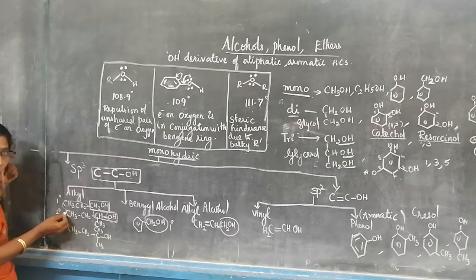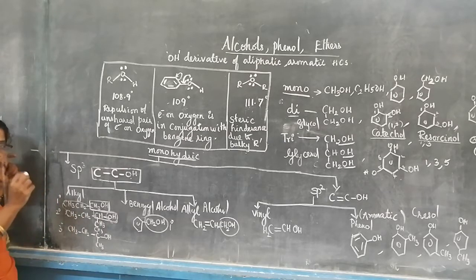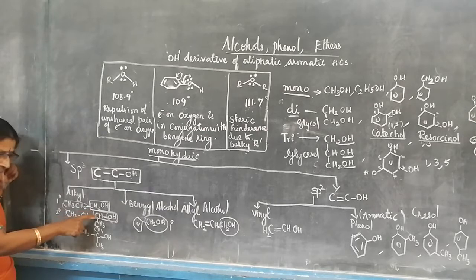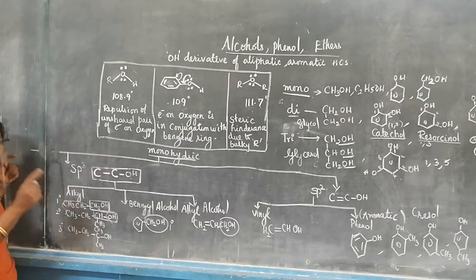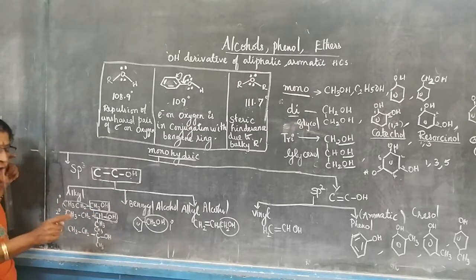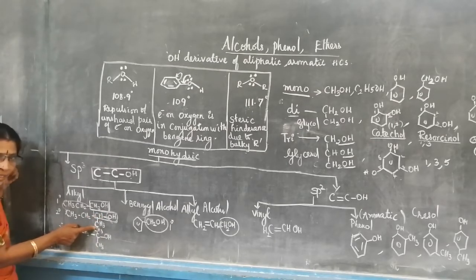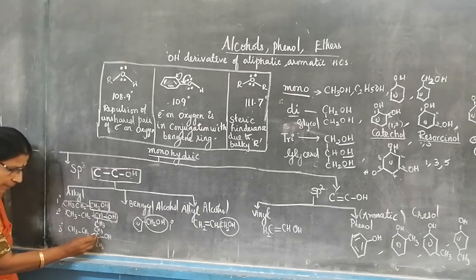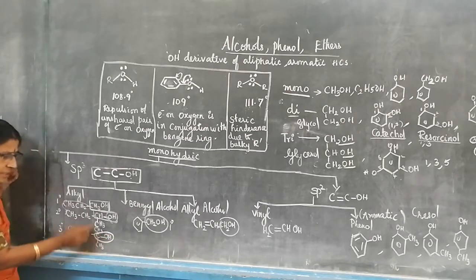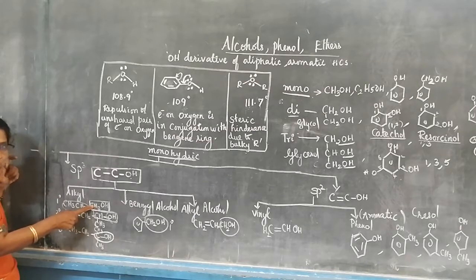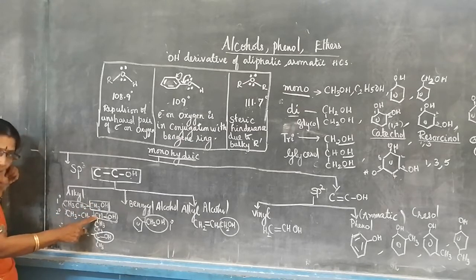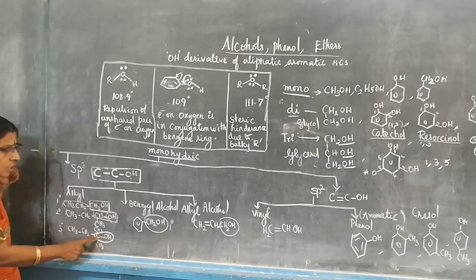So what is the name of this compound? 4th carbon means the word root is but. In the second carbon the OH is attached. So it is called 2-butanol. Next one. Remove again one hydrogen and instead write CH3, again CH3. That means it is coming as COH. CH2OH means primary alcohol. CHOH means secondary alcohol.